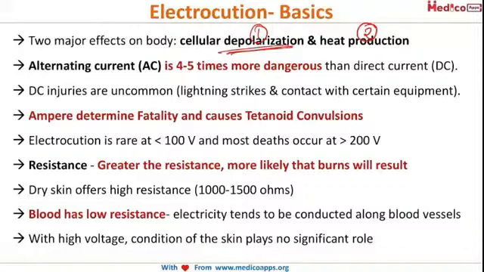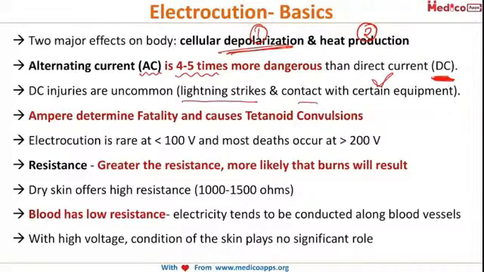Now, what we have to understand here is AC, that is alternating current, is 4 to 5 times more dangerous than DC or direct current. So, AC is more dangerous. Direct current injuries are uncommon. They are usually seen only while there is a lightning strike or there is contact with certain equipment that uses direct current. These are rare.